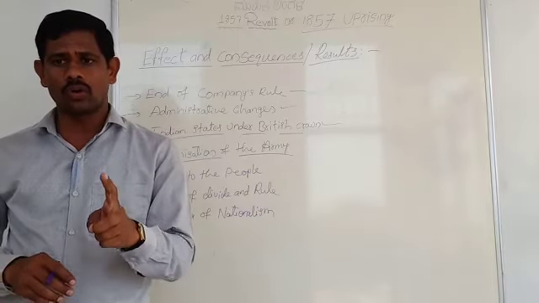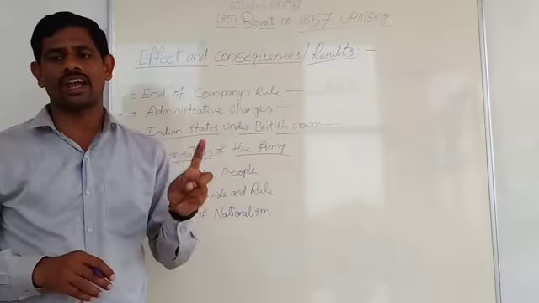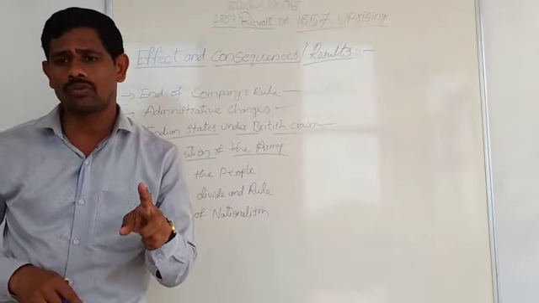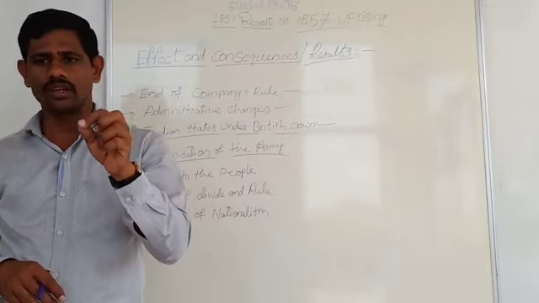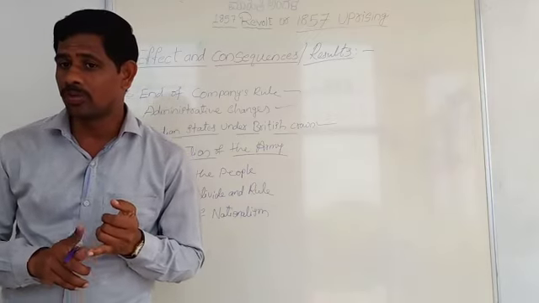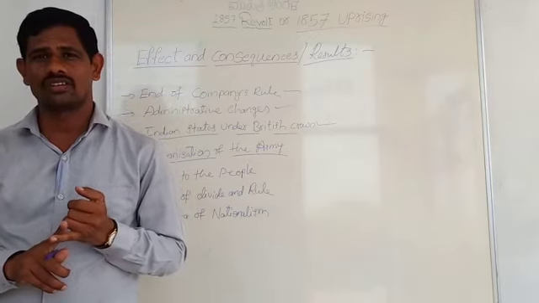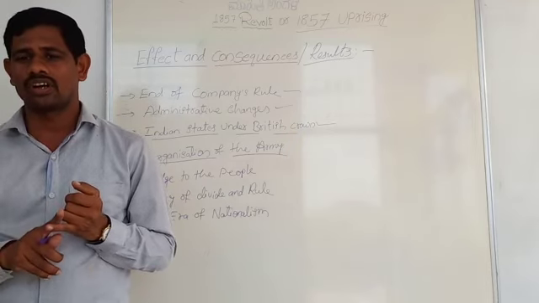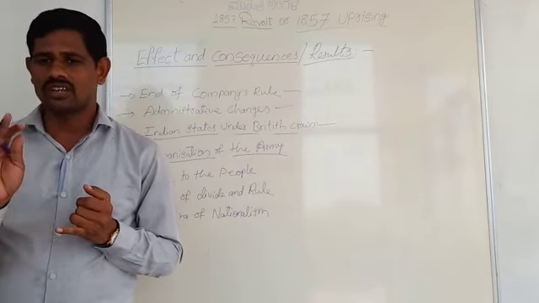Regiments would not follow any religious or caste norms. That means military regiments would not follow any caste or religion; soldiers belonging to different religions and castes were not considered in that army.